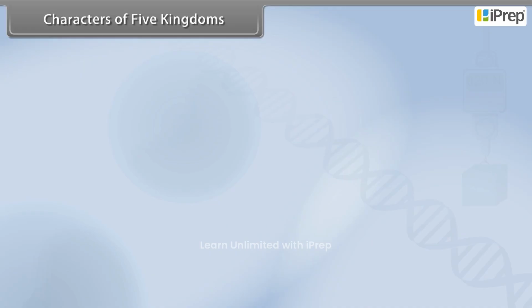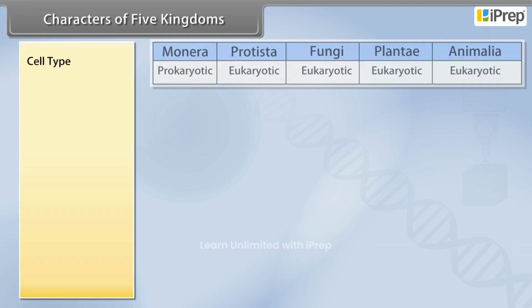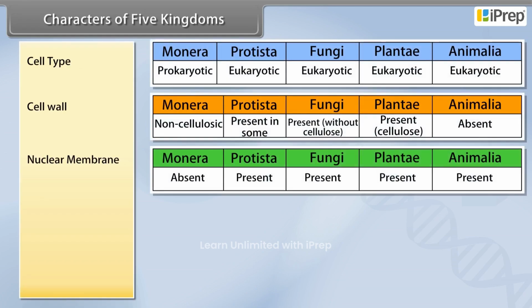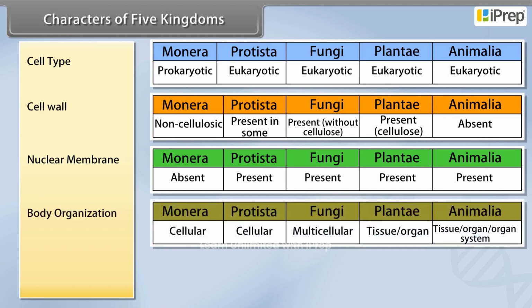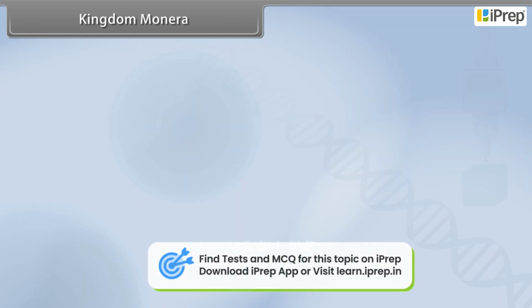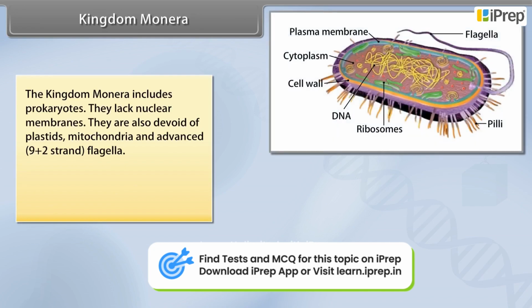Characters of 5 kingdoms: cell type, cell wall, nuclear membrane, body organization, mode of nutrition. Kingdom Monera. The Kingdom Monera includes prokaryotes. They lack nuclear membranes.